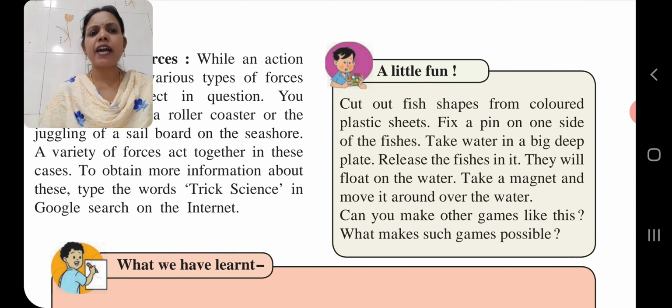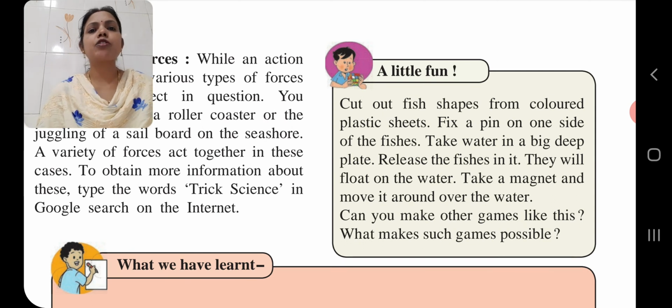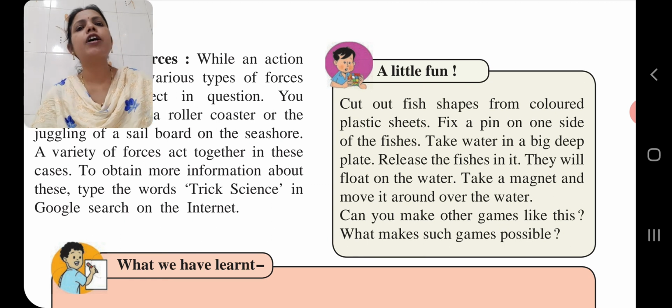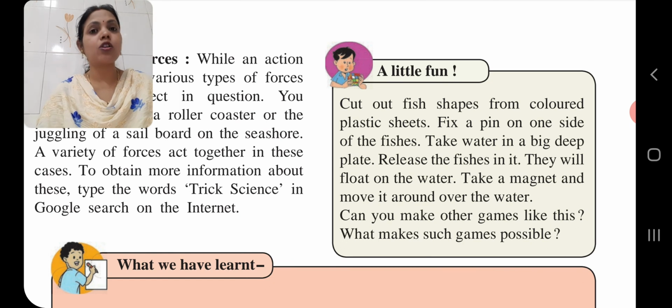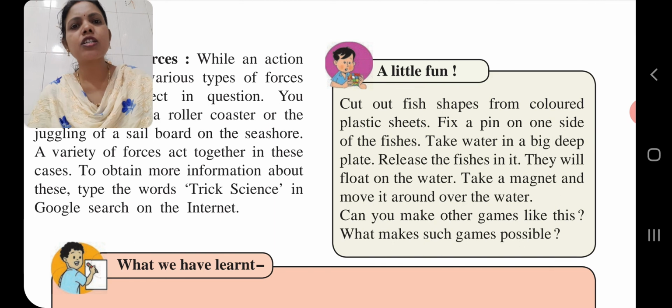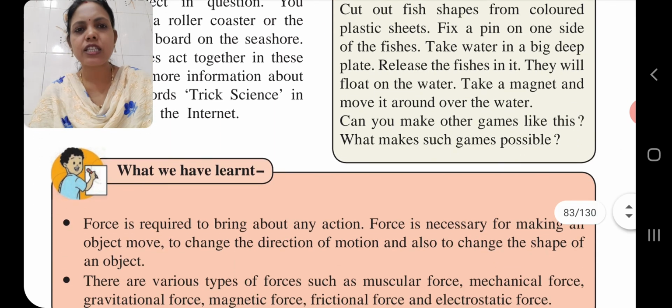Therefore, can you make other games like this? What makes such games possible? So children, sometimes we don't think, yet there are so many games which are related to our books and to forces like electrostatic force, magnetic force, muscular force and all that. But because we are ignoring them, we don't come to know what types of forces are there. So children, whenever you are doing something, think about which type of forces are there.